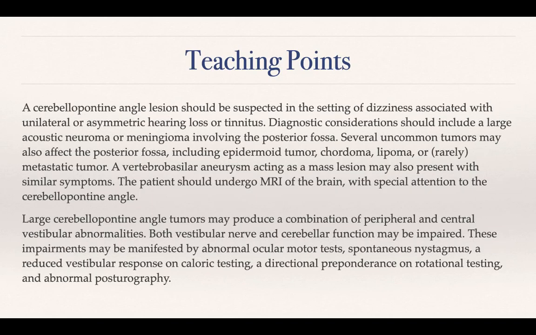Now, what are the teaching points? A CP angle lesion should be suspected in the setting of dizziness associated with unilateral asymmetric hearing loss or tinnitus. In fact, when there is chronic, progressive dizziness and hearing loss, it has to be diagnosed. We have to have a very low threshold to ask for an imaging study in that particular patient.